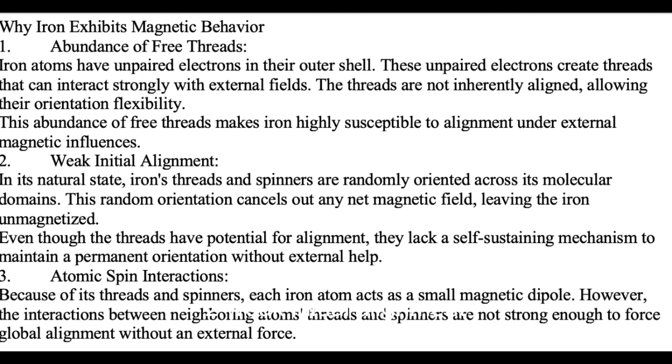2. Weak initial alignment. In its natural state, iron's threads and spinners are randomly oriented across its molecular domains. This random orientation cancels out any net magnetic field, leaving the iron unmagnetized. Even though the threads have potential for alignment, they lack a self-sustaining mechanism to maintain a permanent orientation without external help.